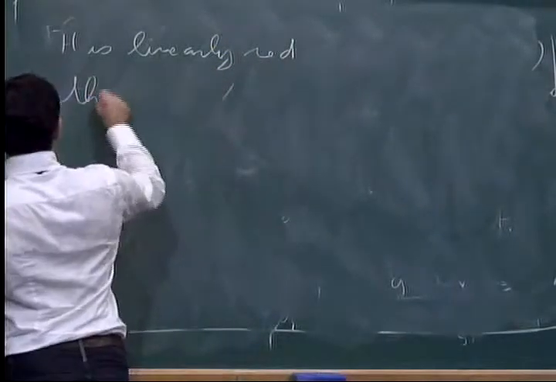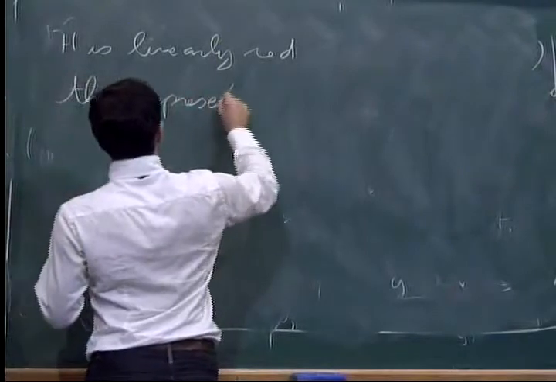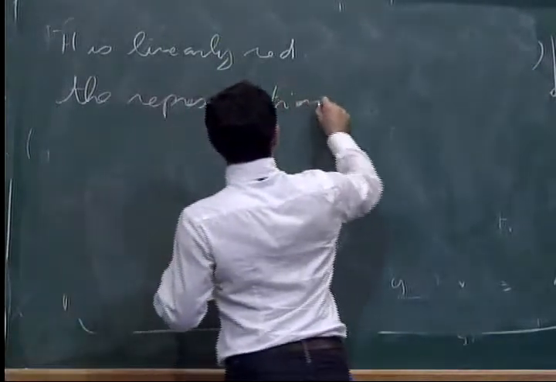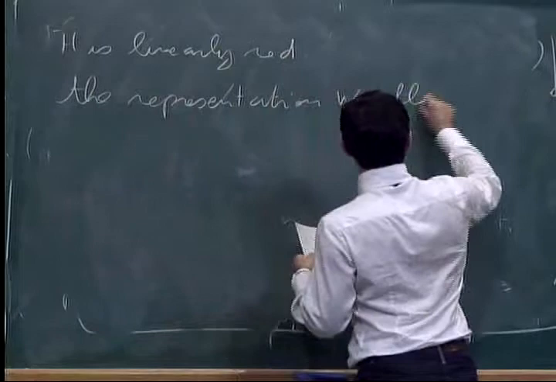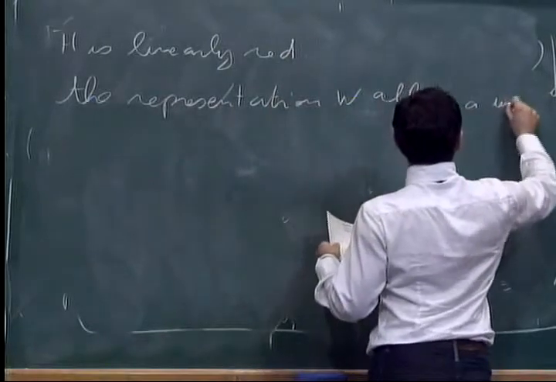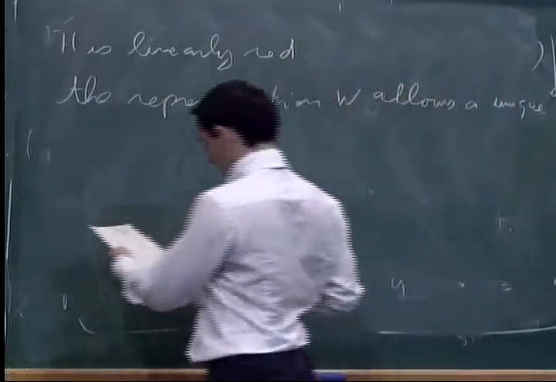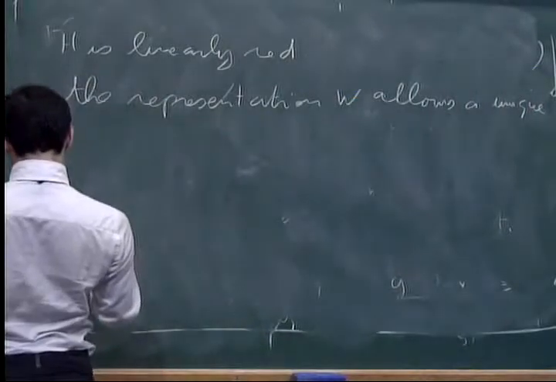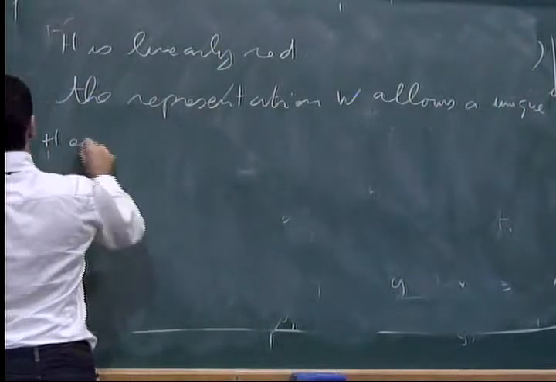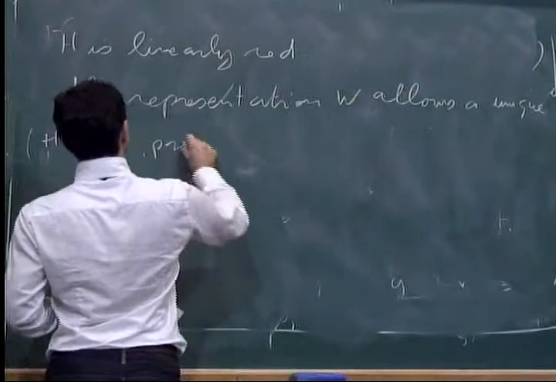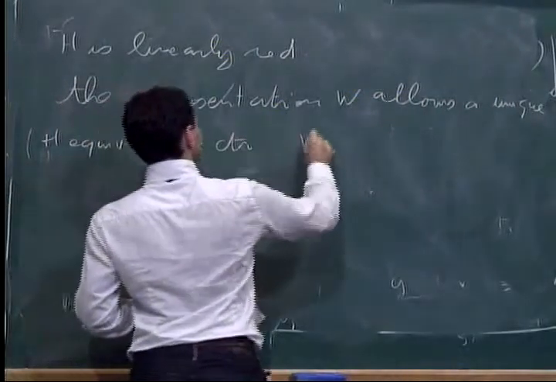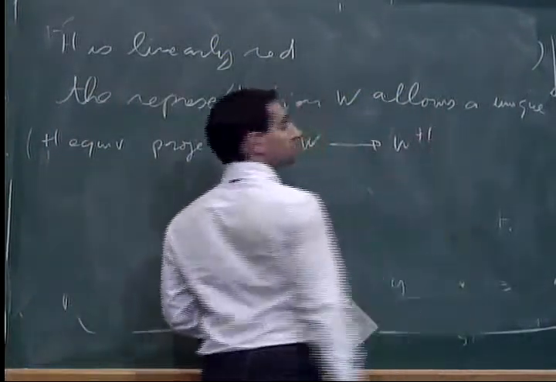So the representation W allows a unique H-equivariant projector onto the fixed points.